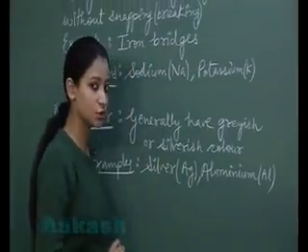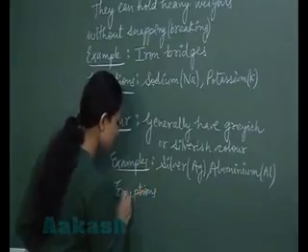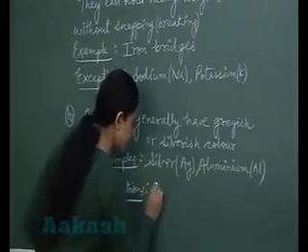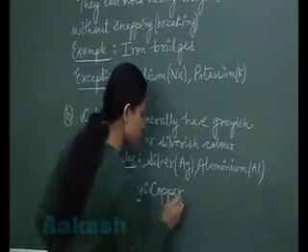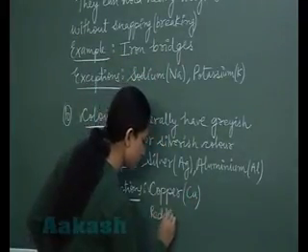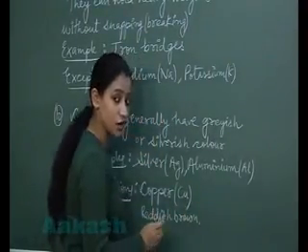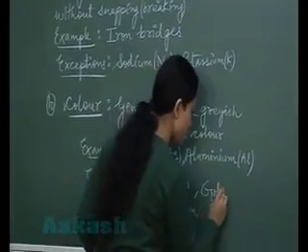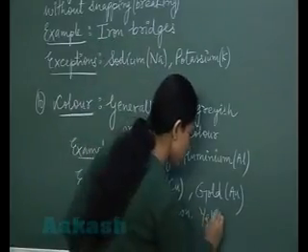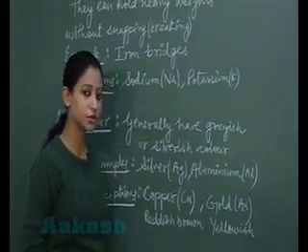Now there are exceptions also. I hope you can make out what are the exceptions. Exceptions are like copper. What is the color of copper? The color of copper is brownish red. Under the exceptions, we can cover copper, which is having color reddish brown. Next exception is gold. This also you all know, what is the color of gold? Goldenish color, yellowish color. So I hope with this the color of the metals is also clear to you.